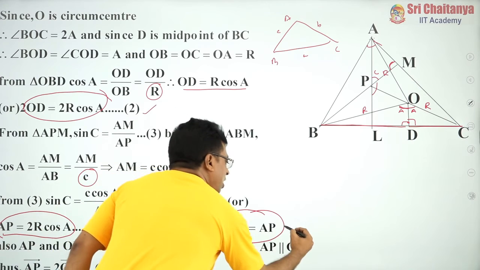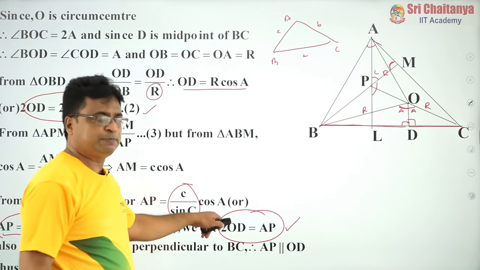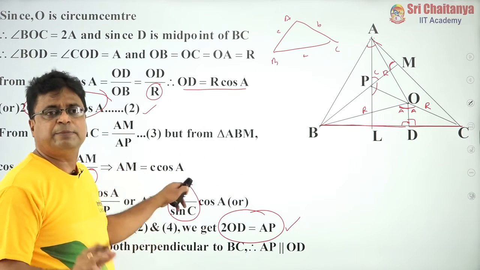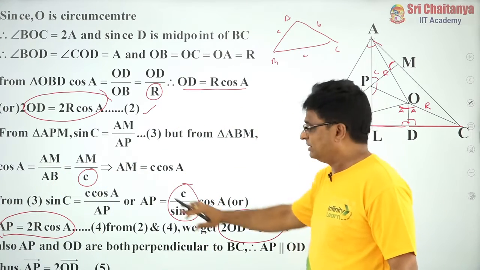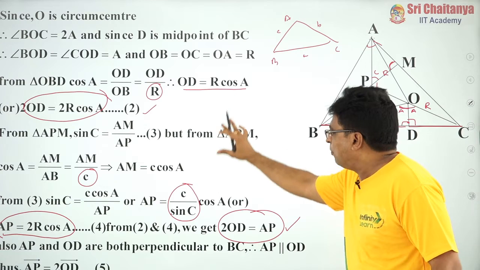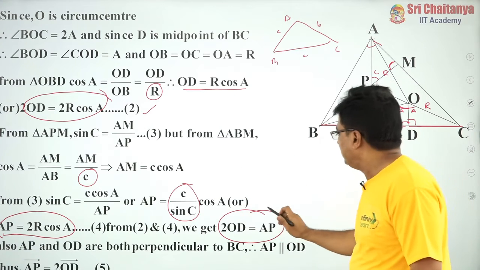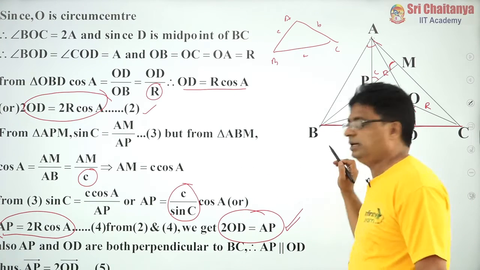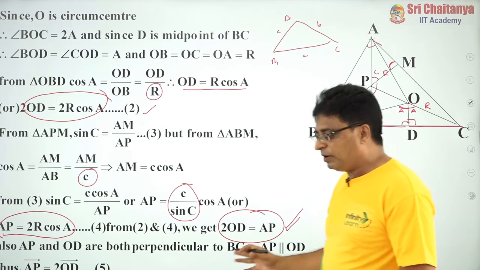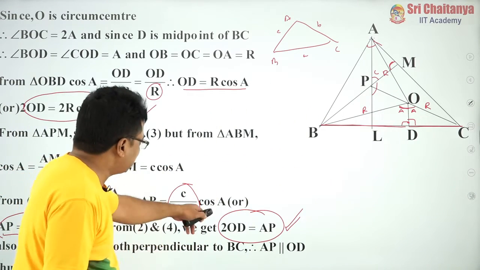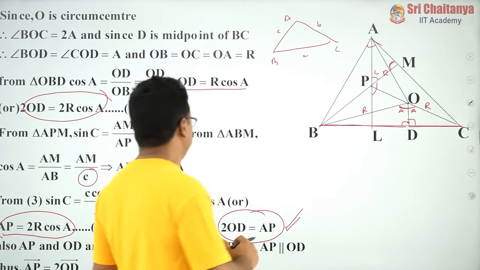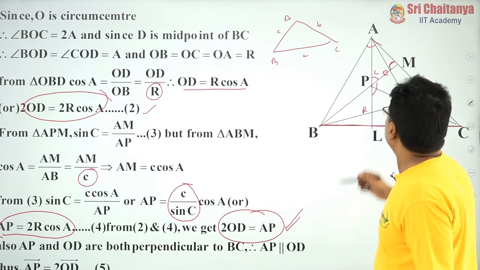If you already know this relation, then the problem is very simple for you, and it is not necessary to prove all these things. Here I have proved it because this is a very, very important result, and problems based on this information can be expected in competitive examinations. Now the problem is very simple for you.